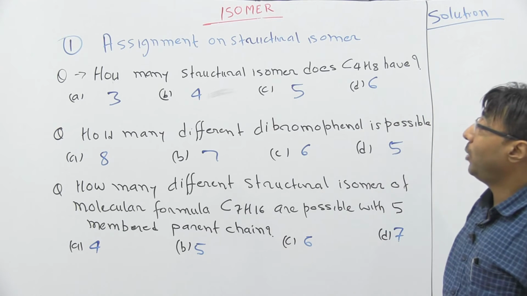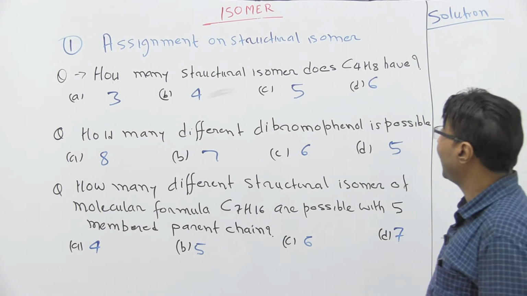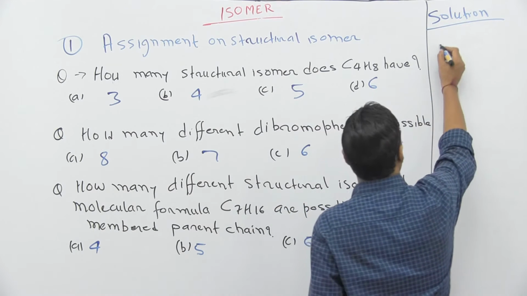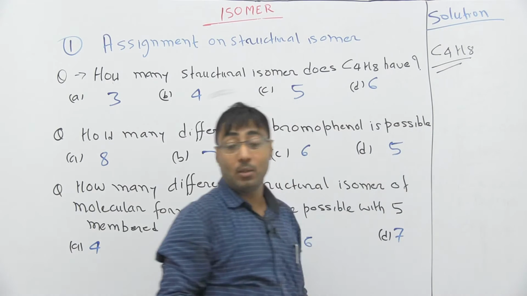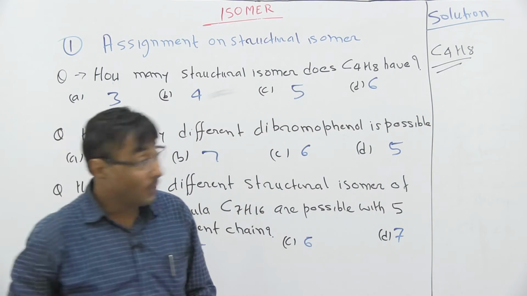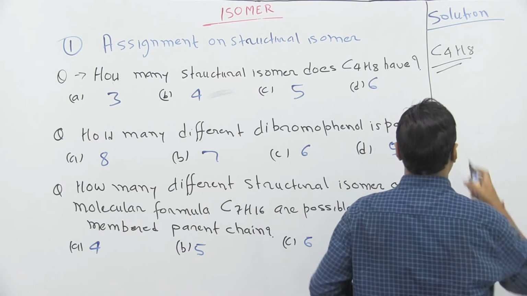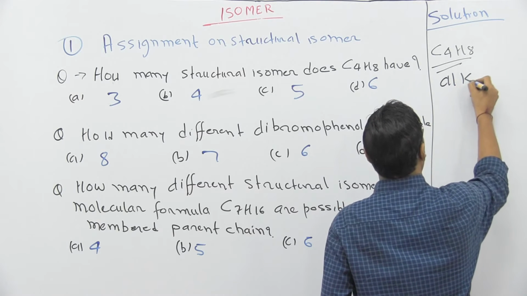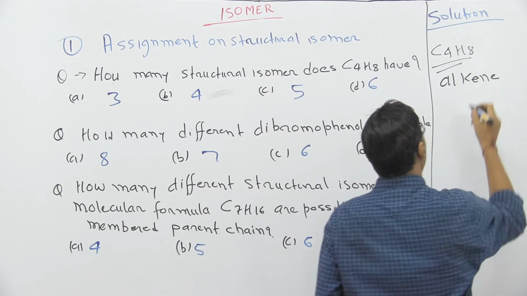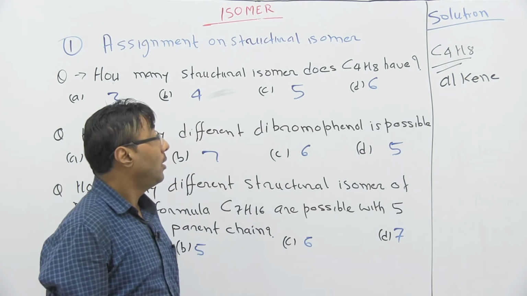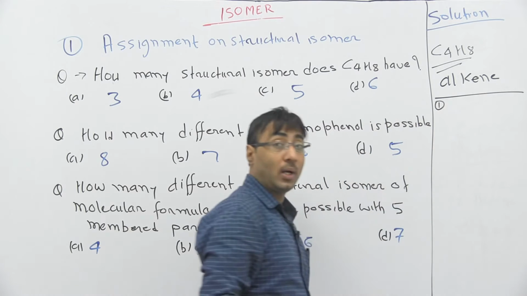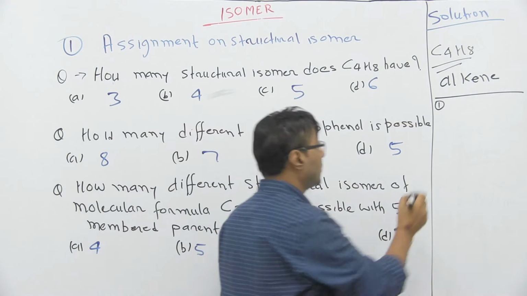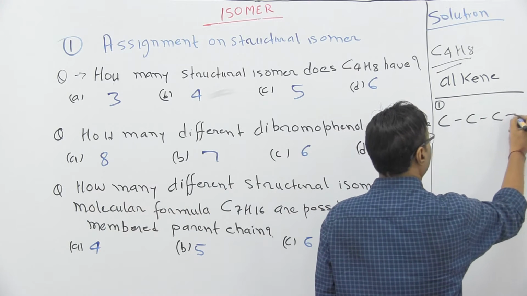They are asking how many structural isomers C4H8 has. It means first we have to find out whether C4H8 is an alkane, alkene or alkyne. As the formula suggests, it's an alkene. So we have to find the different isomers. The first one is very simple.